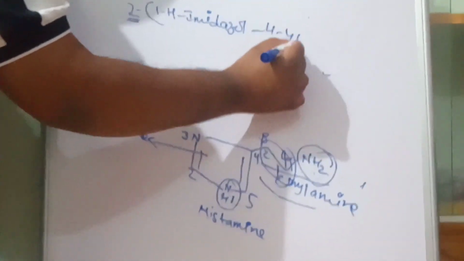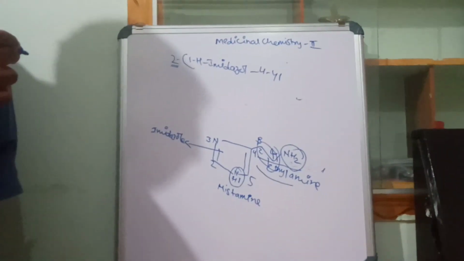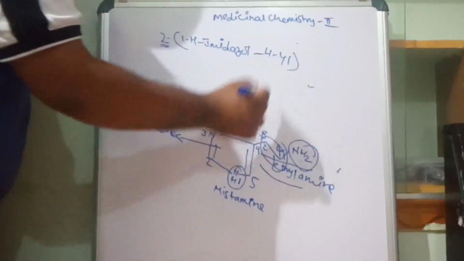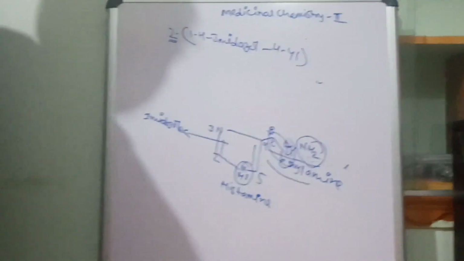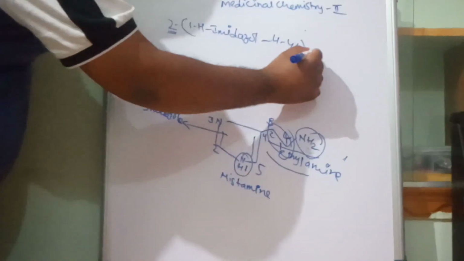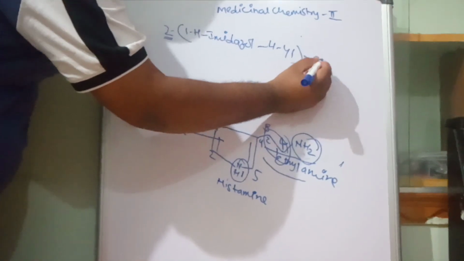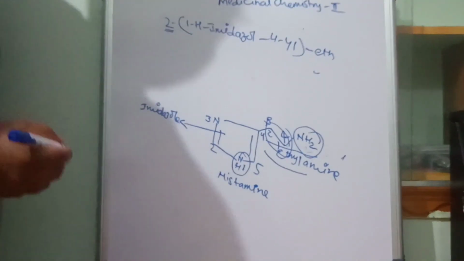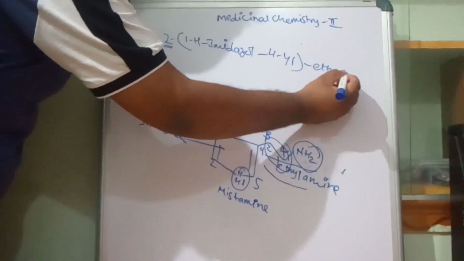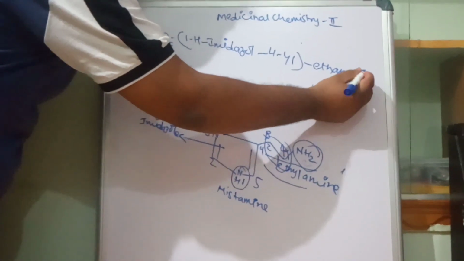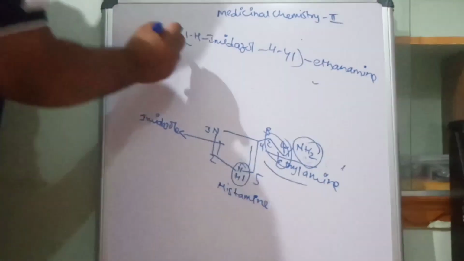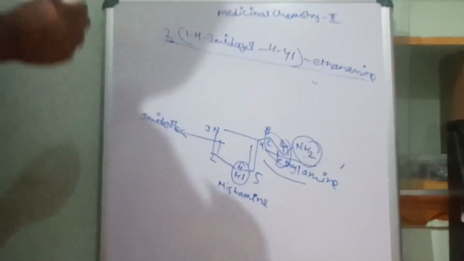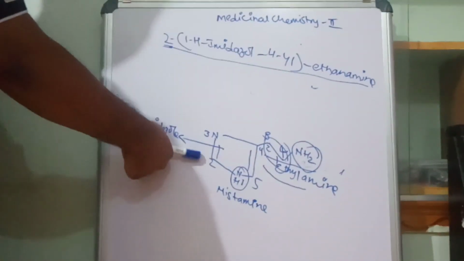What do we mention? 4-yl, YL. Now what is this? 1 and 2 means 2 carbons are there. The root word is eth. Saturated side chain, ethanamine. So this is the IUPAC name of histamine.